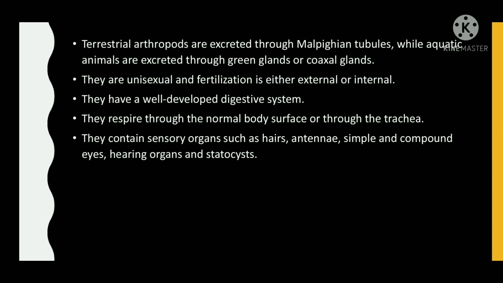They are unisexual and fertilization is either external or internal. They have a well-developed digestive system. They respire through the normal body surface or through the trachea. They contain sensory organs such as hairs, antennae, simple and compound eyes, hearing organs, and statocyst.